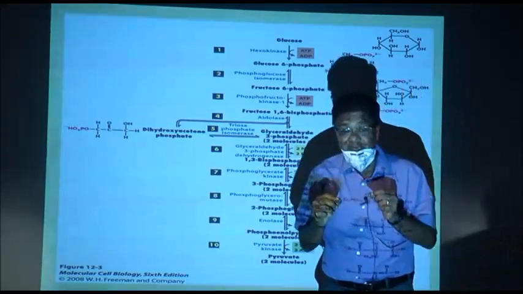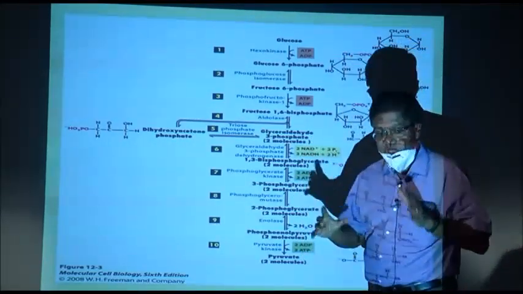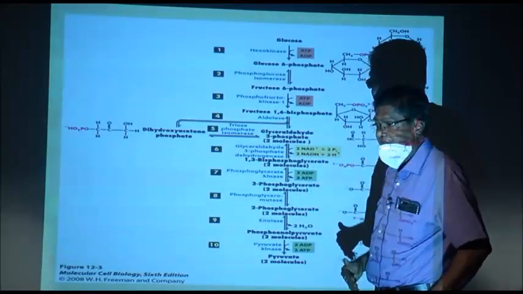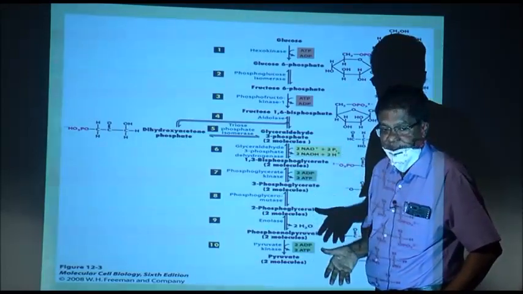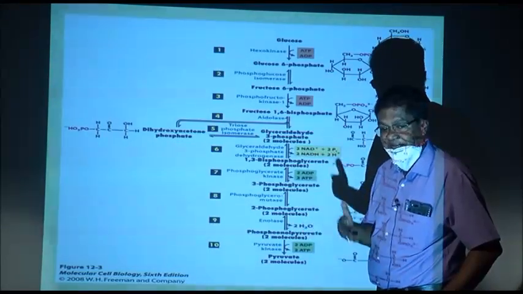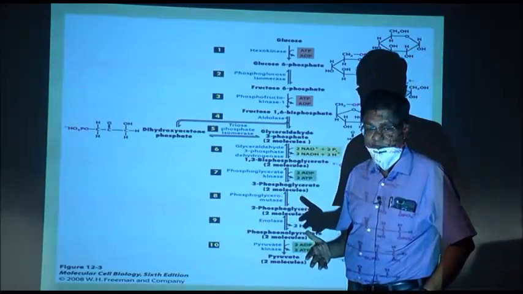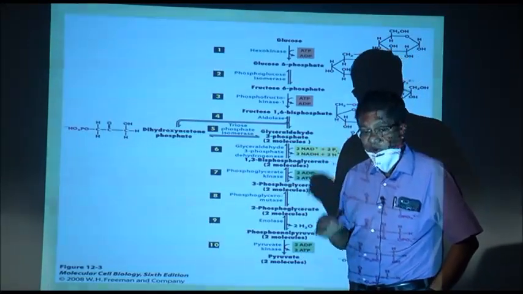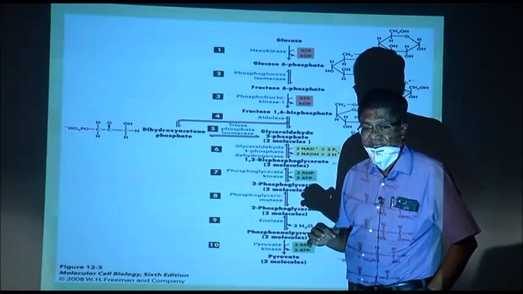Now, I will give you certain clues. In mostly all steps of respiration, both aerobic and anaerobic, enzymes are involved, and at many places ATP is also involved. ATP, you know, is energy rich adenosine triphosphate. Whenever ATP is involved, normally the enzyme is a kinase.